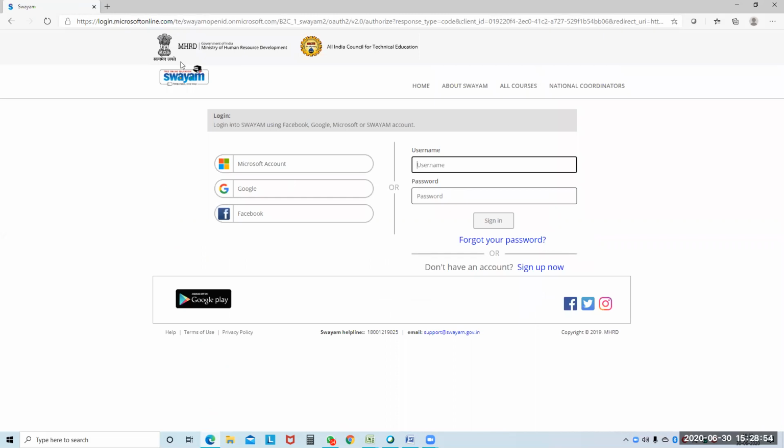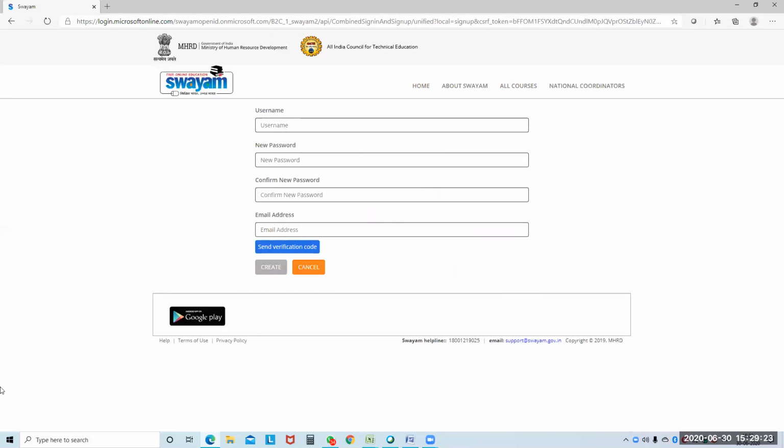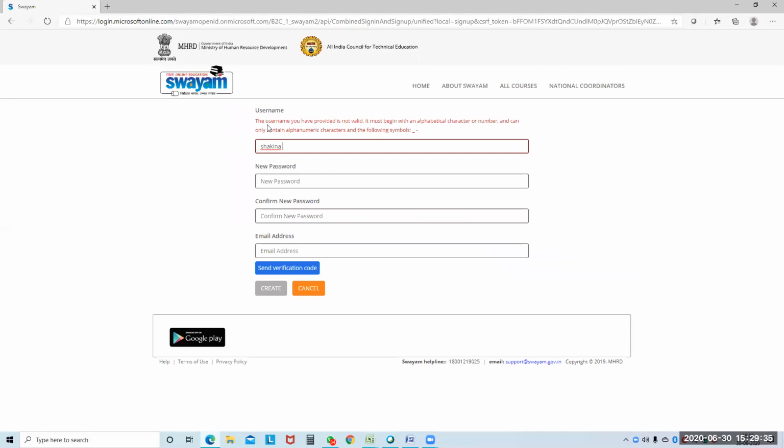It will go to this page. If you have not already registered with a username and password, and you are a new user, you can go with sign up now. I have already registered, so I am not able to go inside this. You have to go to this button and they will ask for your profile. You have to enter the username. For example, I can create one username, Shagina J.